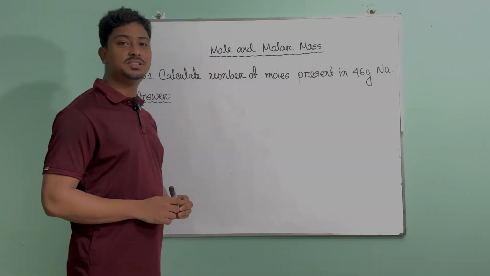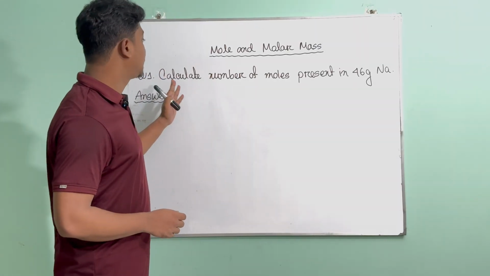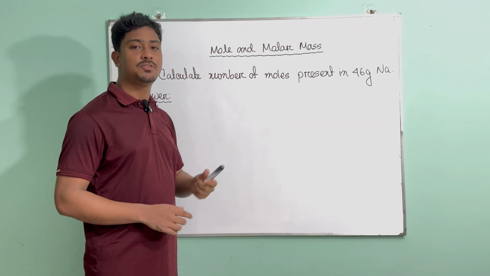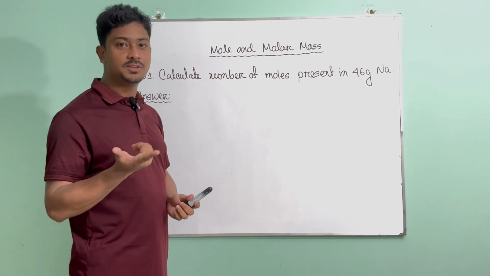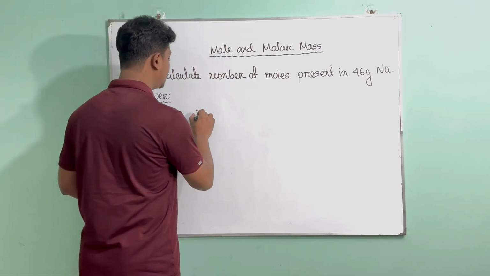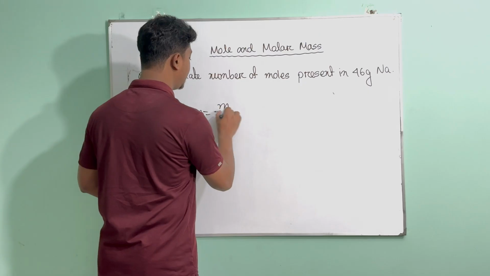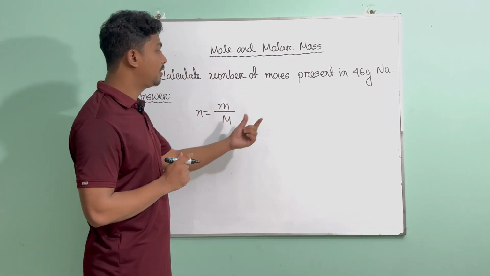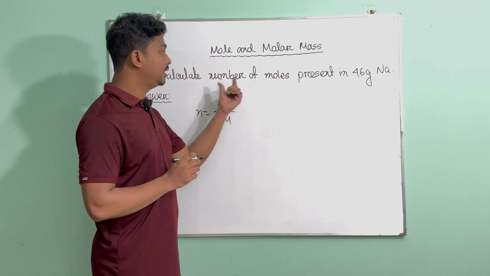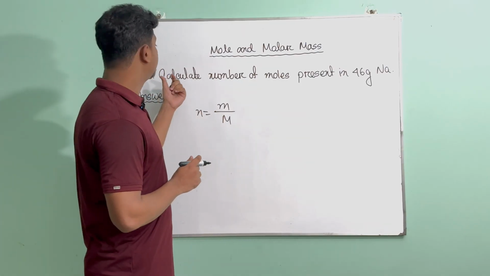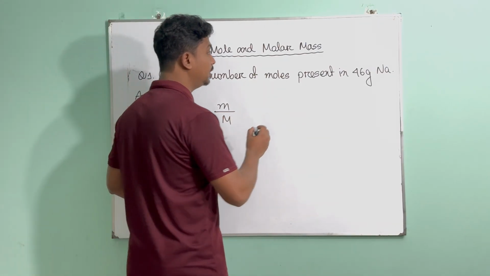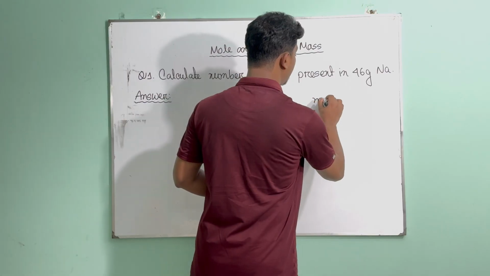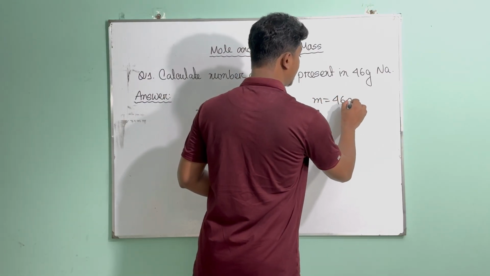Let's see some math. So this is our first math. We're asked to calculate number of moles present in 46 grams sodium. So what is the formula we know? We know that N equals m divided by M. So small m divided by capital M. Now it's very important that you make a right column where you're going to write the information you have in your question. So let's see. We have m, the mass of the substance, which is 46 gram.